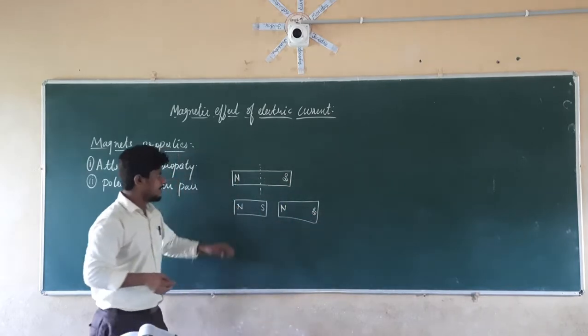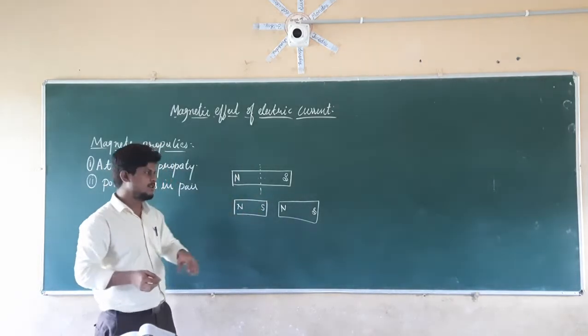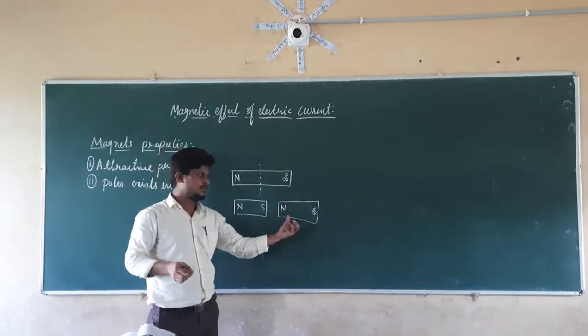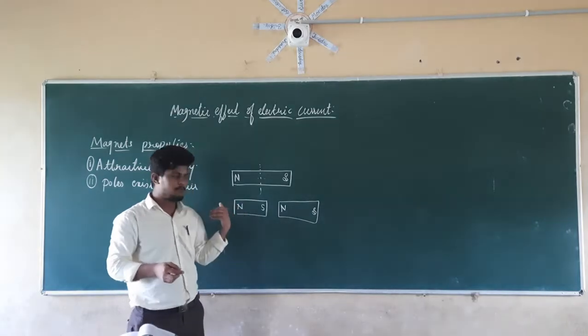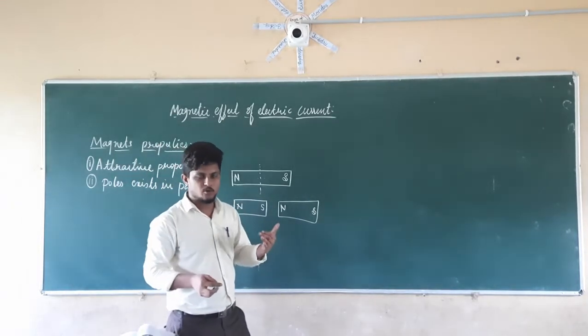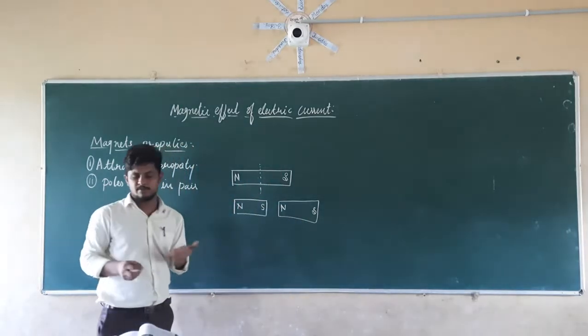So if you cut one magnet into two magnets, those magnets are again going to have pairs of poles, a north pole and a south pole. Always, if you make a number of pieces of that magnet, the poles are going to exist in pairs. So this is the second property of the magnet.